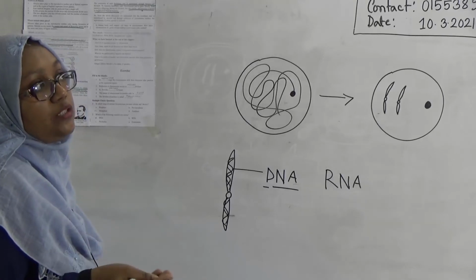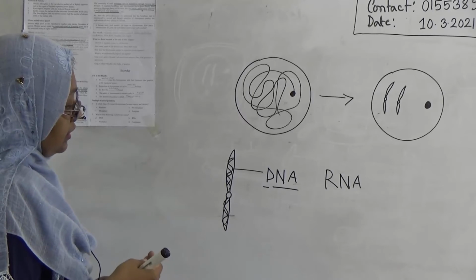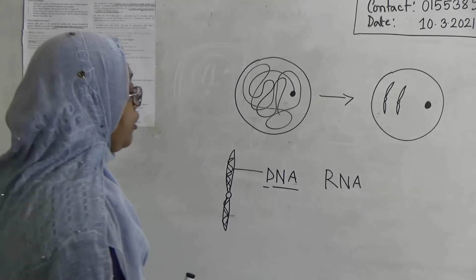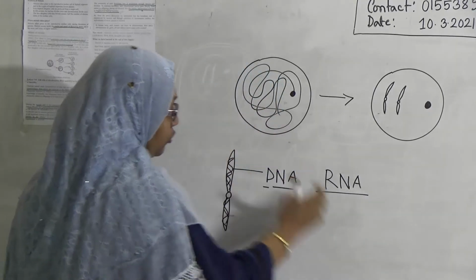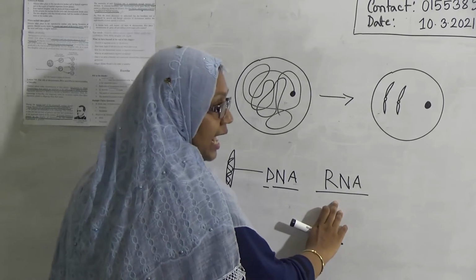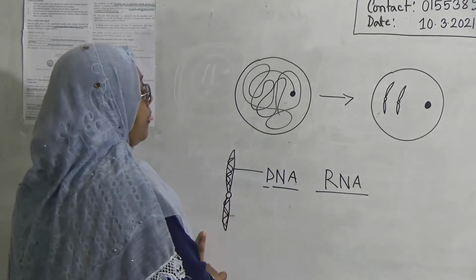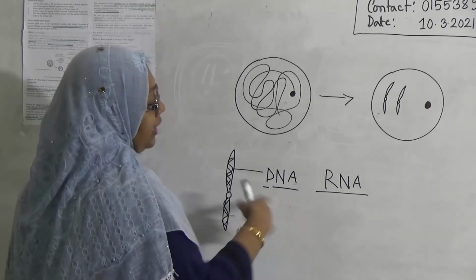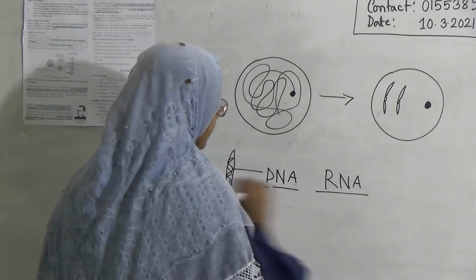DNA is deoxyribonucleic acid, RNA is ribonucleic acid. If we analyze the chromosome chemically, we will find DNA in the case of higher organisms, and in the case of lower organisms, normally the genetic material is RNA.